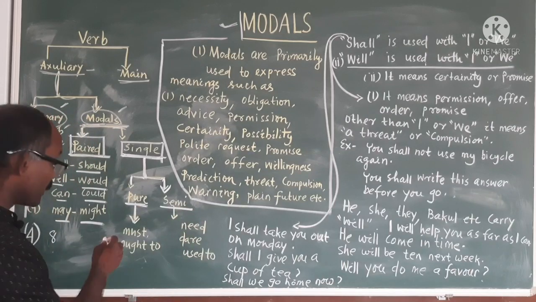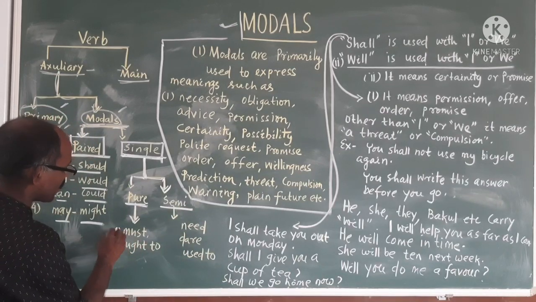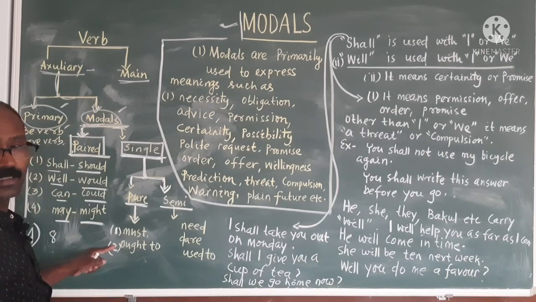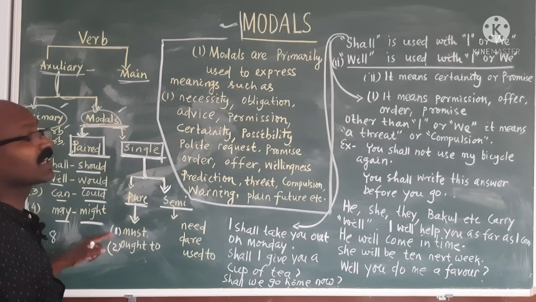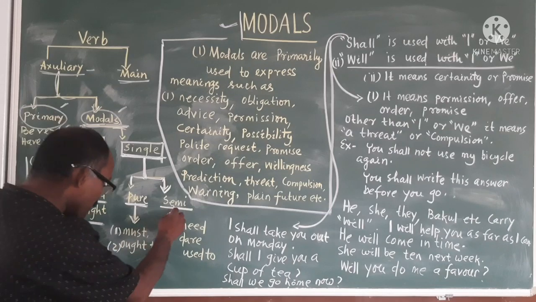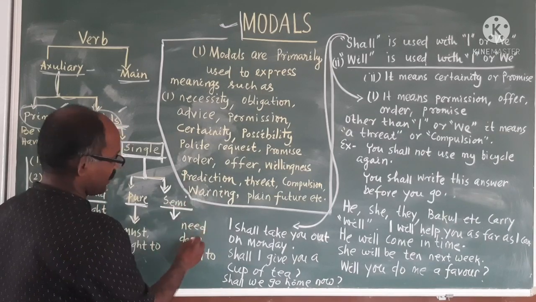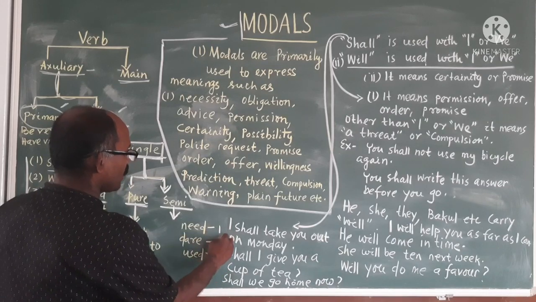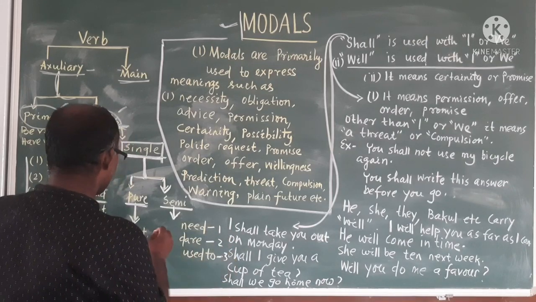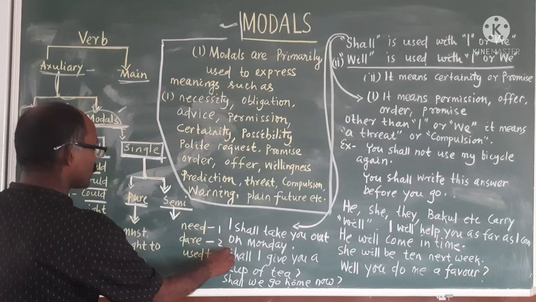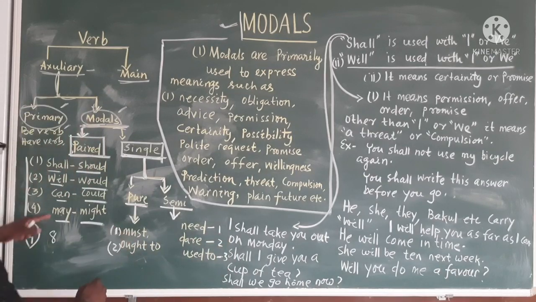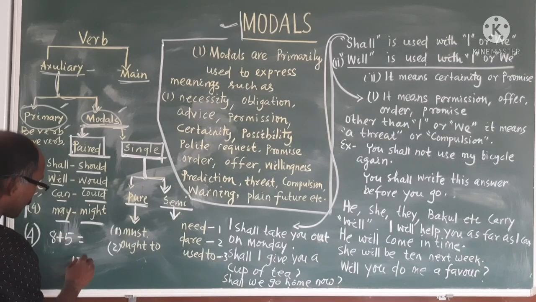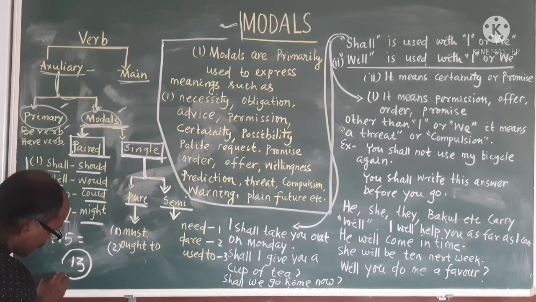Please remember, in the pure, only two are there: must and ought to. These are the pure single modals. In semi, please remember: need, dare, used to. That is 3, plus 2 is 5, plus 8 equals 13 numbers of modals.